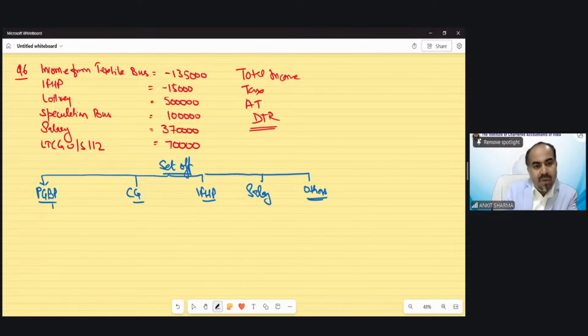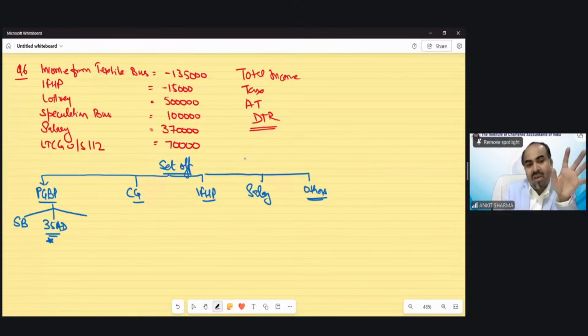Under PGBP, there could be three types of losses. Speculative business losses, 35AD business losses, but because we are following the default tax regime, this would not be there. But I am making the full diagram, so you would be able to solve set off provisions in this diagram. And all others would be other business or profession.